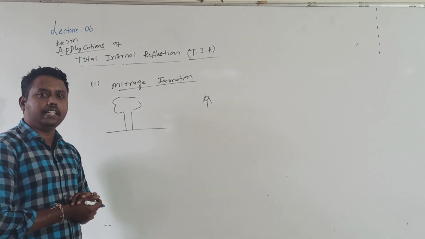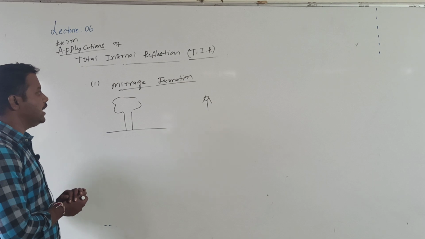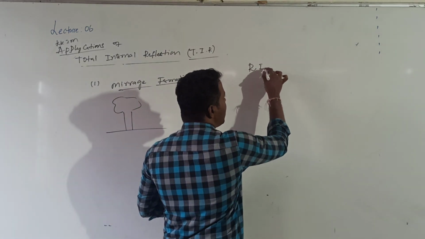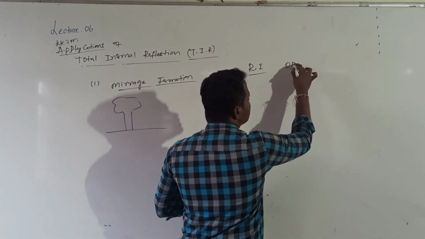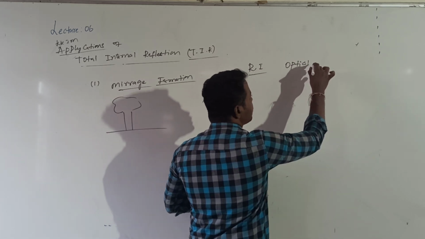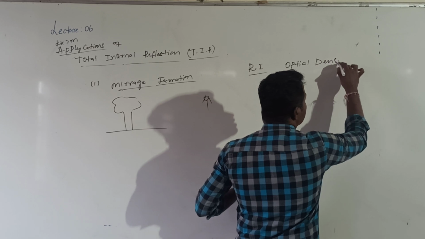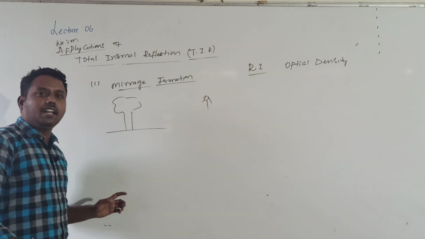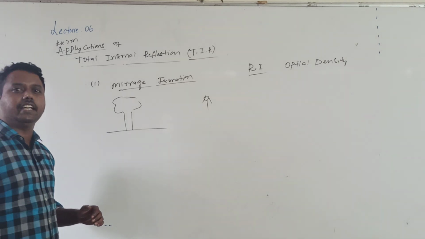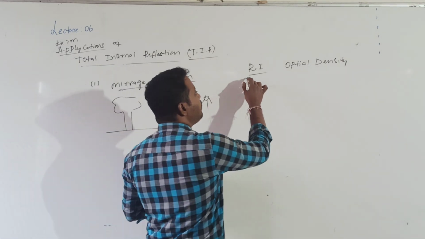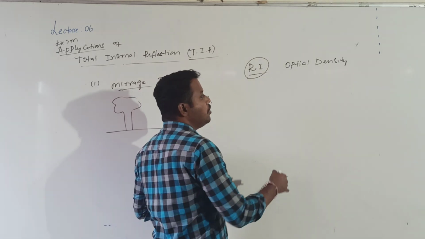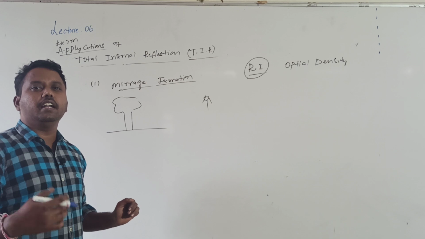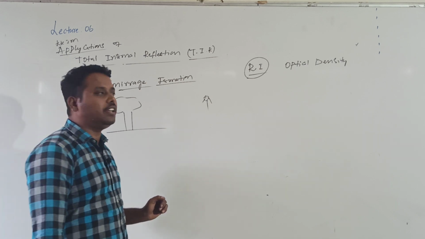What is the reason behind it? Here the important factor for us is refractive index. Refractive index is related to optical density. Density, you know generally, is mass by volume. Similarly, air also has a density. So refractive index depends upon the optical density. If the optical density value is more, the refractive index value is more; if the optical density value is less, the refractive index value is less.